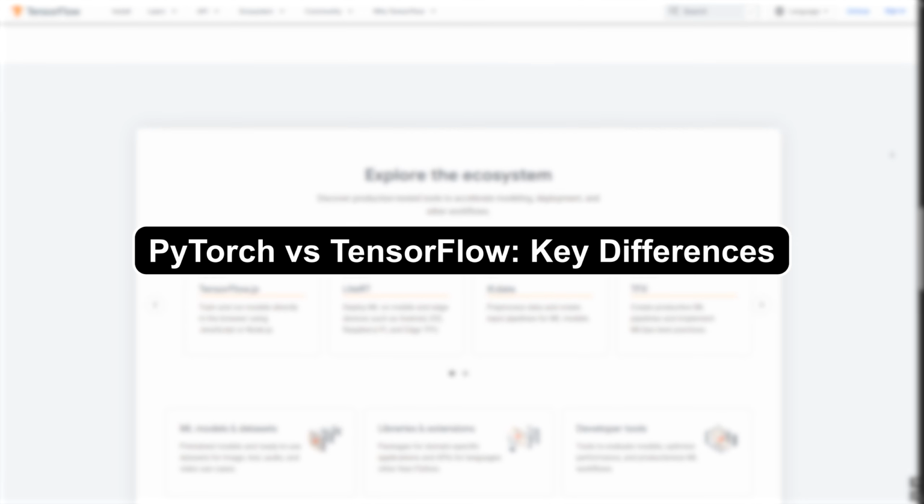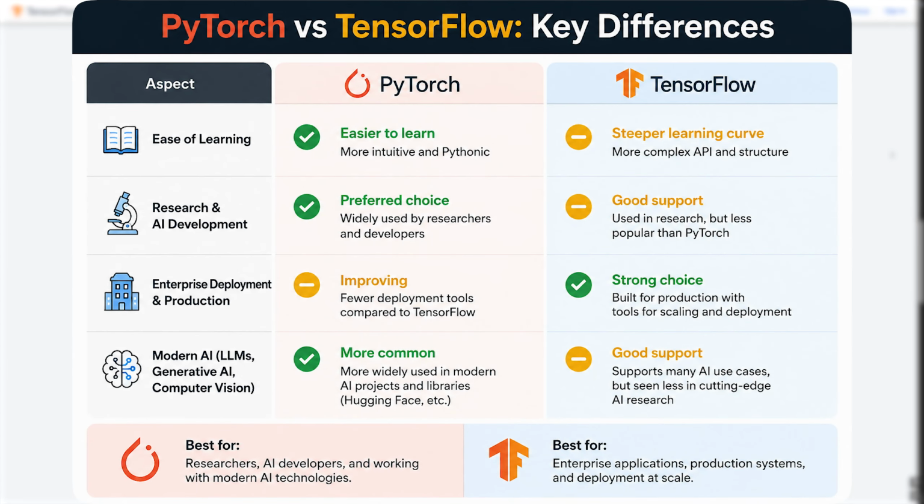PyTorch versus TensorFlow key differences. When it comes to ease of learning, PyTorch wins. For research and AI development, PyTorch is the preferred option for most developers and researchers. For enterprise deployment and production systems, TensorFlow still remains a strong option. If you are interested in working with modern AI technologies such as LLMs, generative AI, and computer vision, you will likely encounter PyTorch more often.